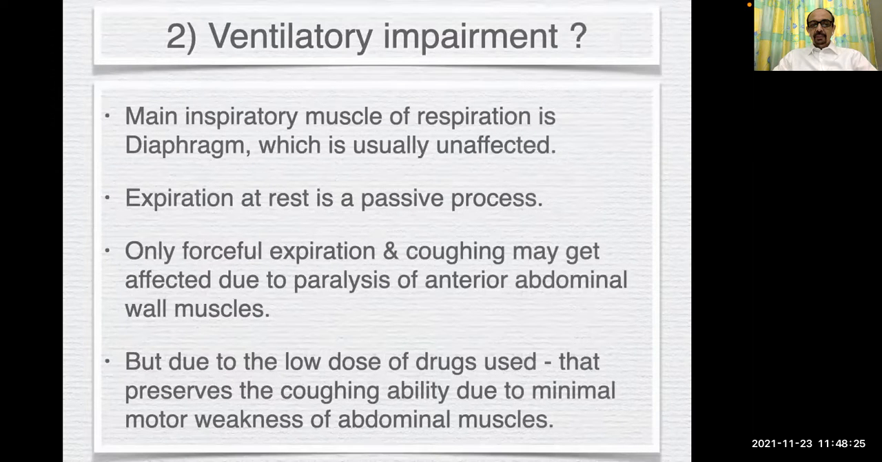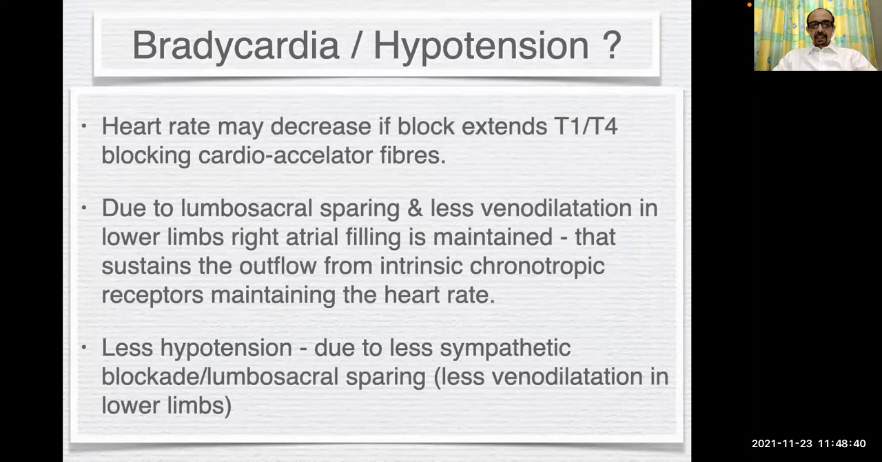Ventilatory impairment: the main inspiratory muscle of respiration is the diaphragm, which is usually unaffected. Expiration at rest is a passive process. Only forceful expiration and coughing may get affected. But due to the low dose of the drugs used, coughing ability is preserved due to minimal motor weakness of the abdominal muscles.